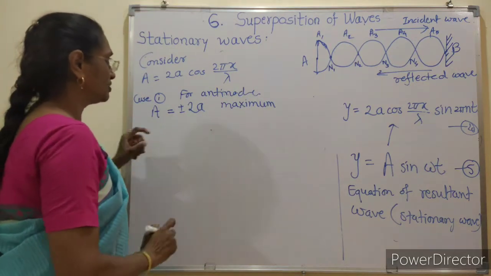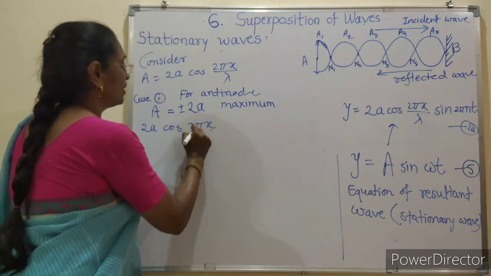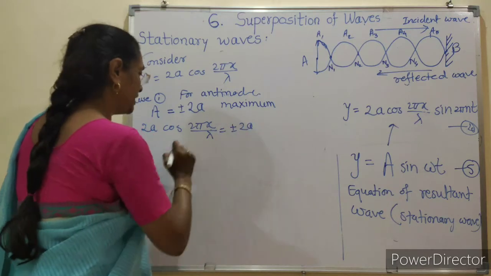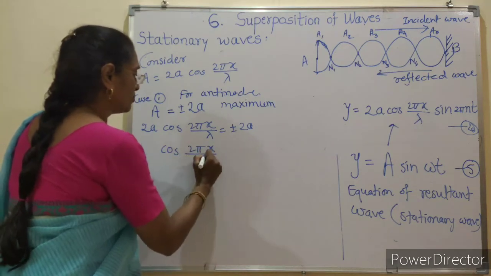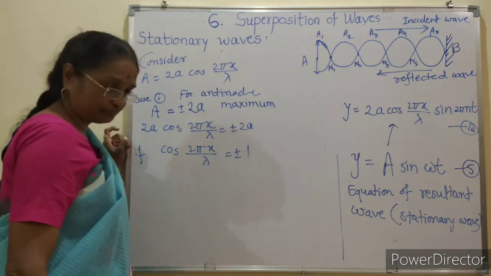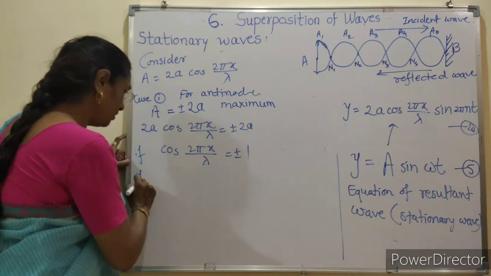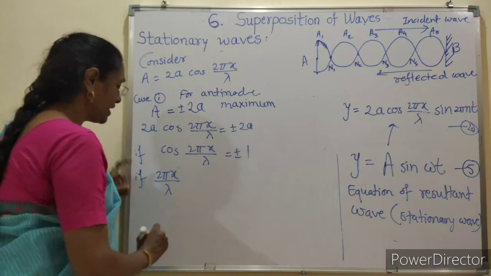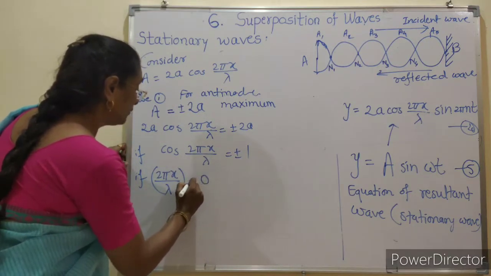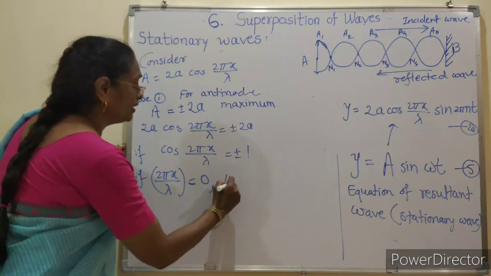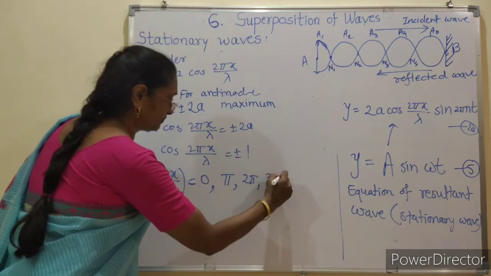So the amplitude is plus or minus twice a, which means twice a cos twice pi x upon lambda is equal to plus or minus twice a, when cos twice pi x upon lambda is equal to plus or minus 1. Cos value is plus 1 when the angle, here twice pi x upon lambda, is equal to 0. When it is pi radian, then it is minus 1, and it varies like this.